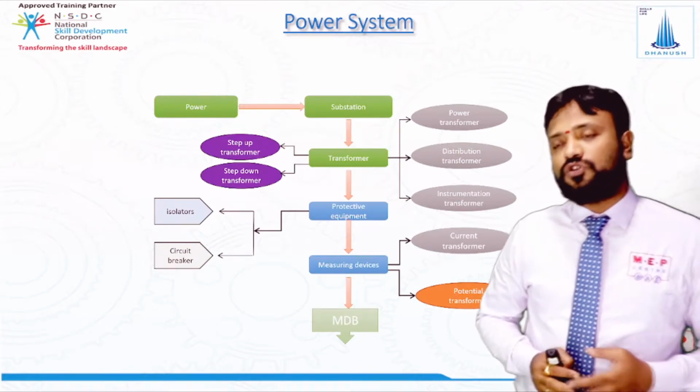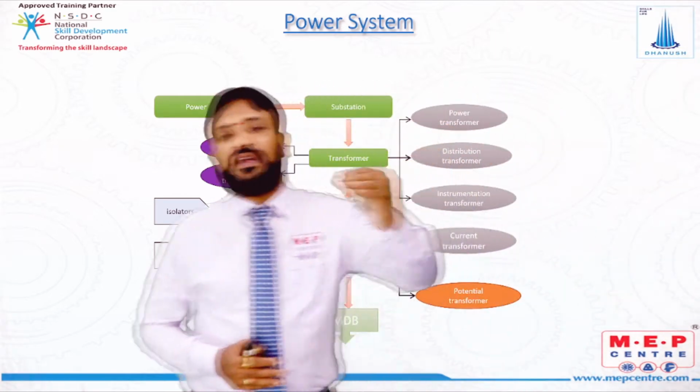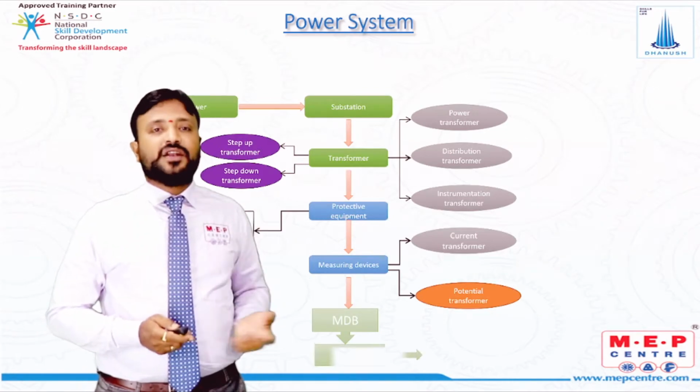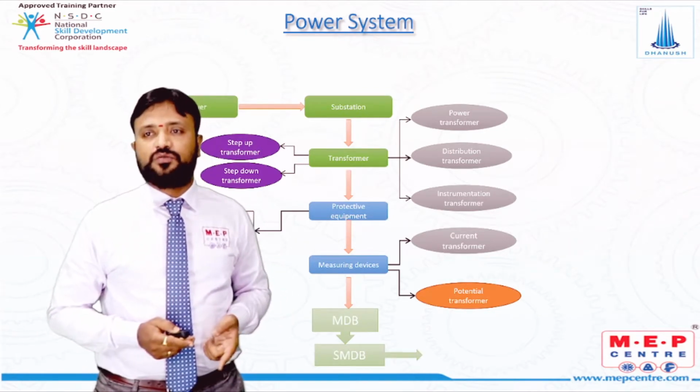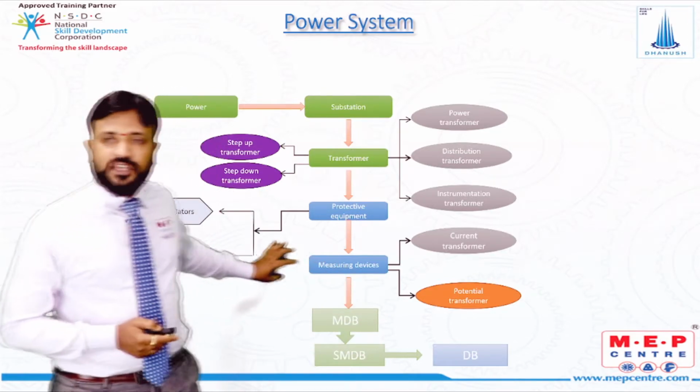Now what is the main distribution board? For a building, the first point of supply where the power from the transformer is coming and connected will be the main distribution board. Then from the main distribution board we supply to the sub-main distribution board, SMDB, and from the SMDB we supply to the distribution board. So MDB is for the total building.